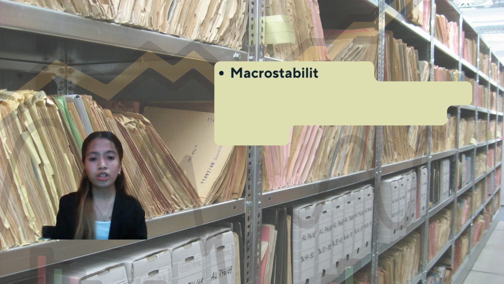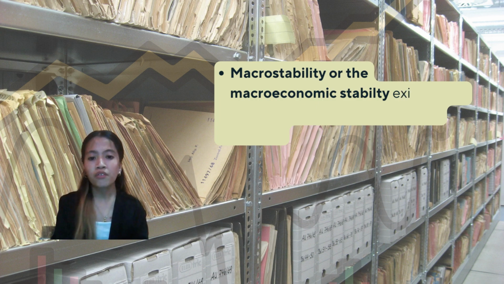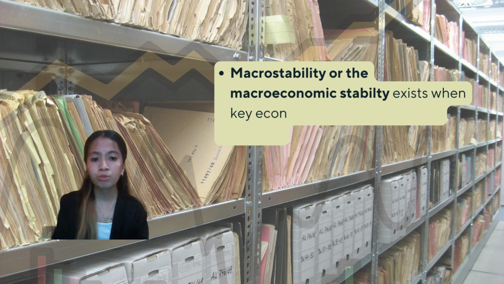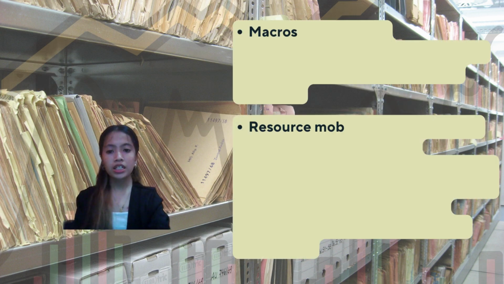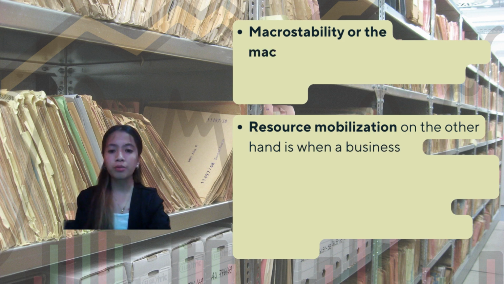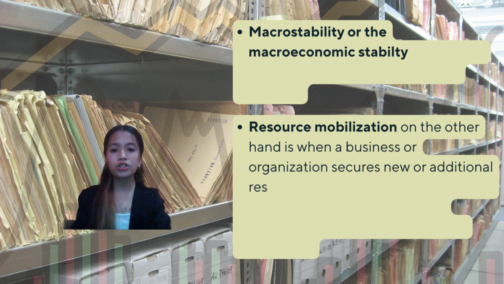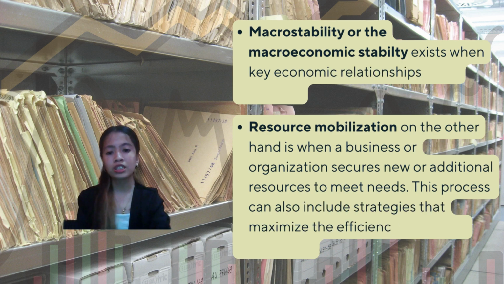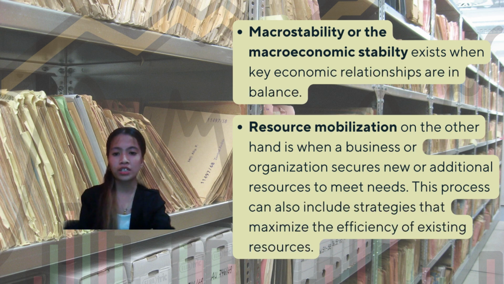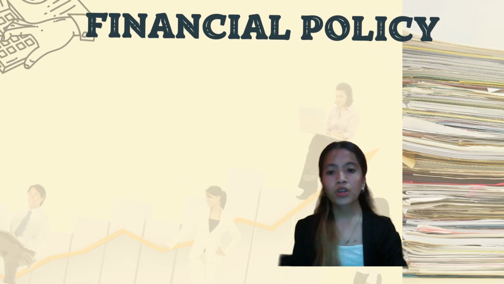Macro stability, or macroeconomic stability, exists when key economic relationships are in balance. For example, between domestic demand and output, the balance of payments, fiscal revenues and expenditure, and savings and investment. These relationships, however, need not necessarily be in exact balance. Resource mobilization, on the other hand, is when a business or organization secures new or additional resources to meet needs. This process can also include strategies that maximize the efficiency of existing resources.